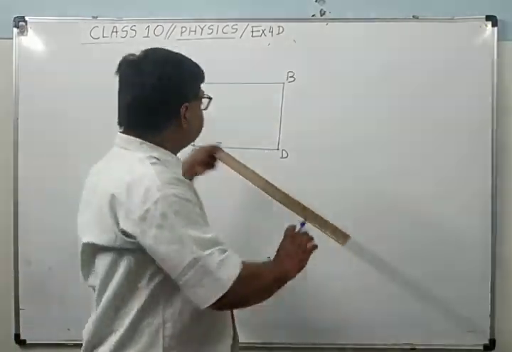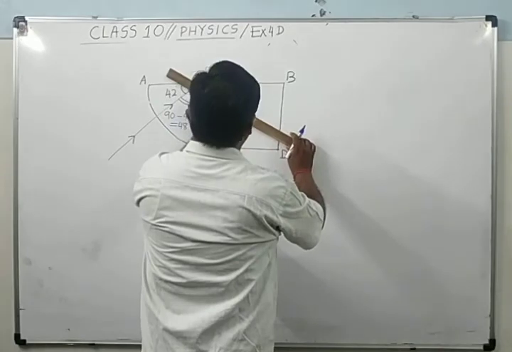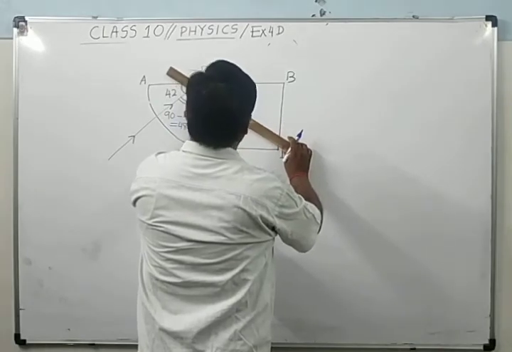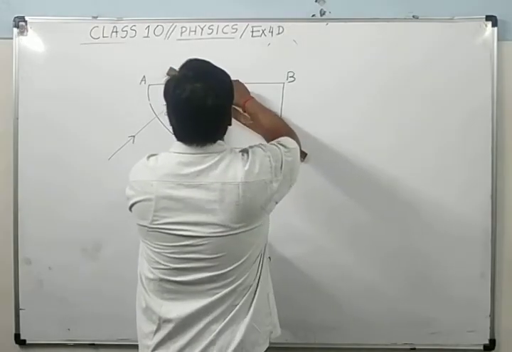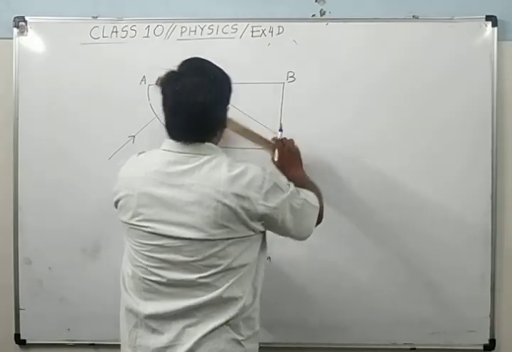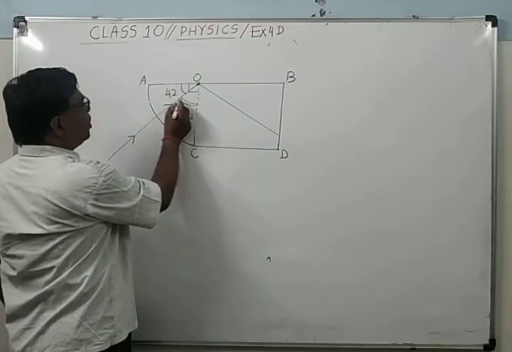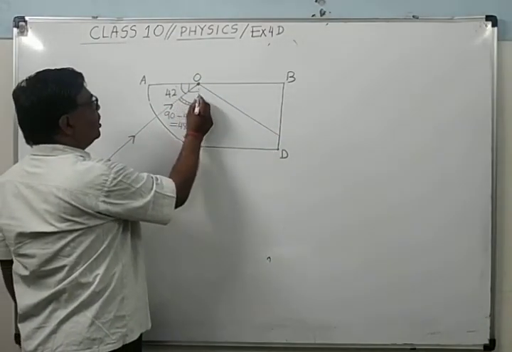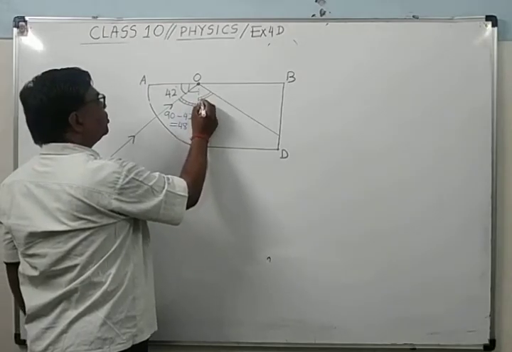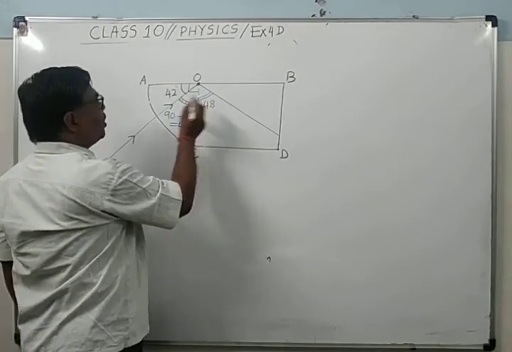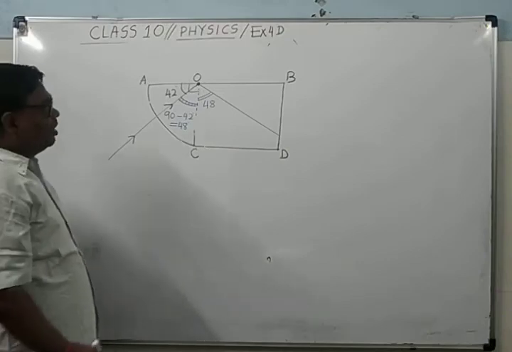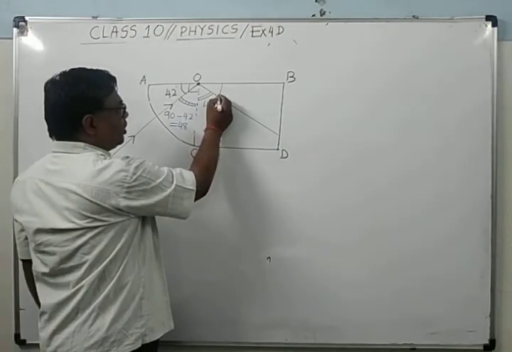Total internal reflection means the reflected ray will go making the same angle as the angle of incidence. This is 48 degrees, therefore this angle will also be equal to 48 degrees. It's clear? Now, what will be this angle?